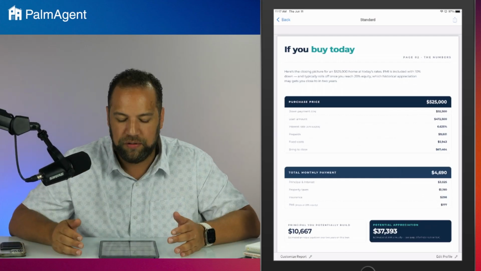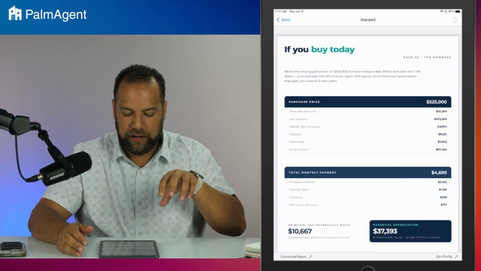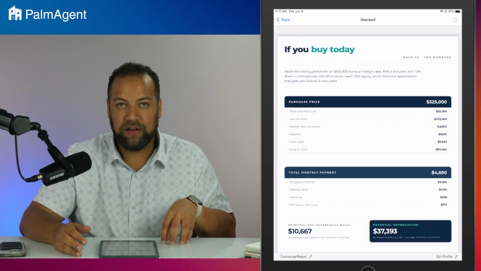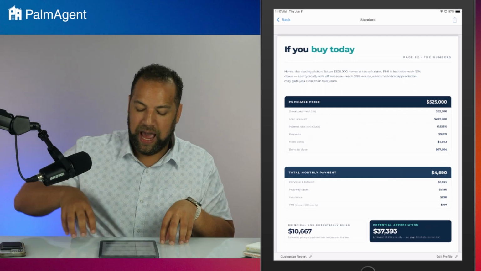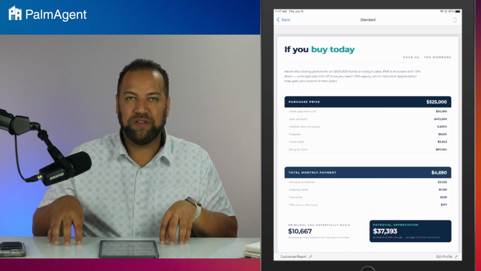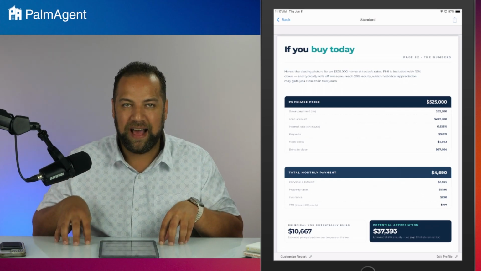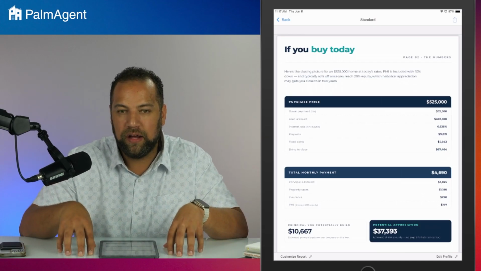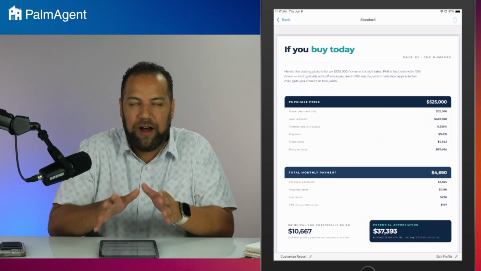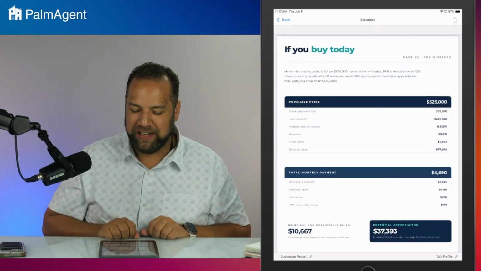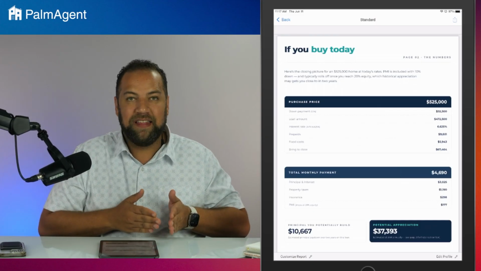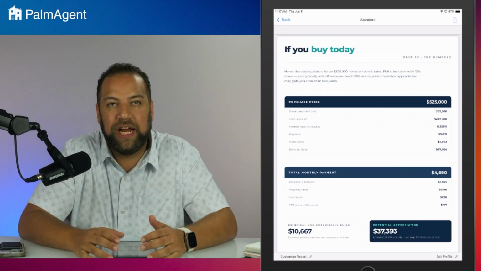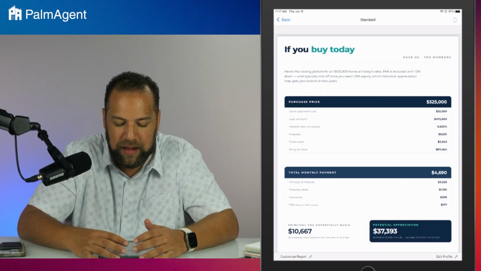But in this default 2-year scenario, over 2 years, they would be building $10,000 in equity, and they would watch that house appreciate $37,000 in 2 years at this 5.25 price point. So that's what we get to start with. If you bought today, here's what you're getting. Here's your monthly payment. Here's the equity that you're building. Here's the appreciation that you're getting over those 2 years.